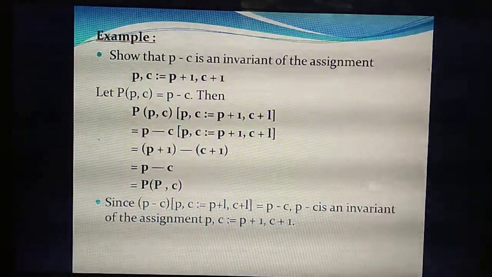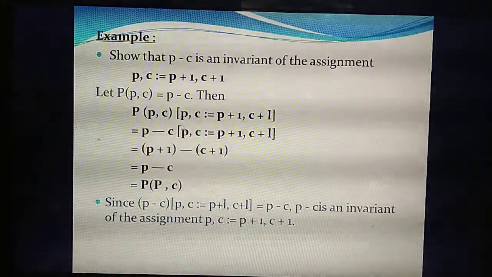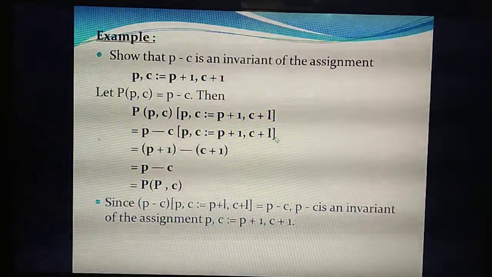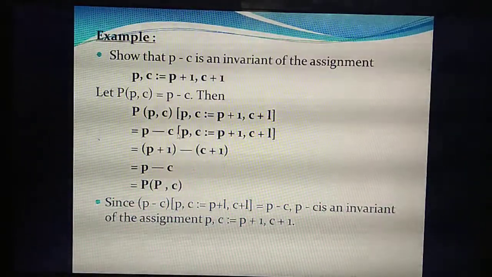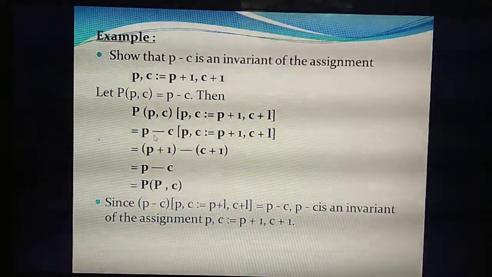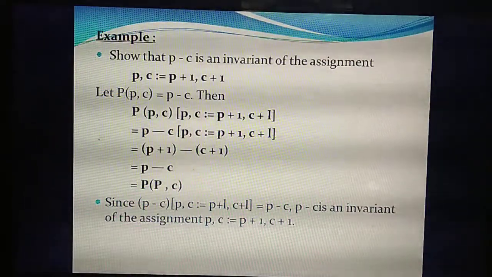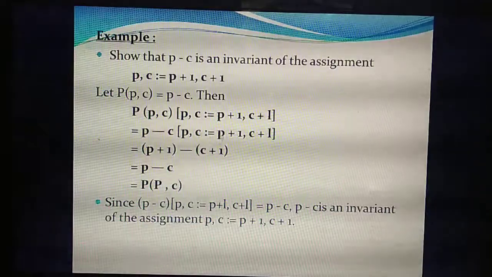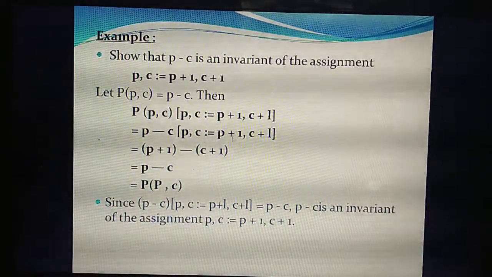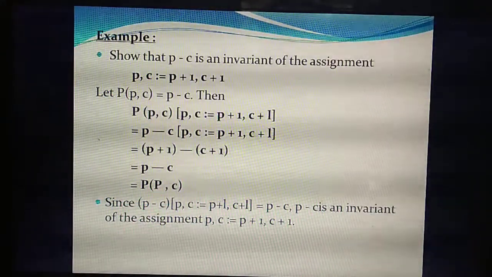P minus C. Leave the inside part for now. So what's the value of P now? P plus 1. So P minus C means P plus 1 minus the value of C, C plus 1.